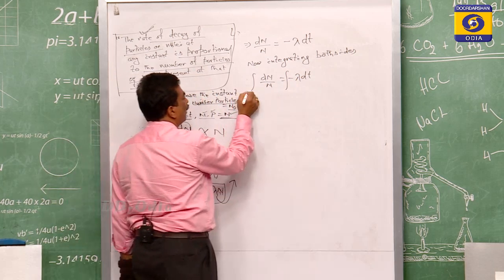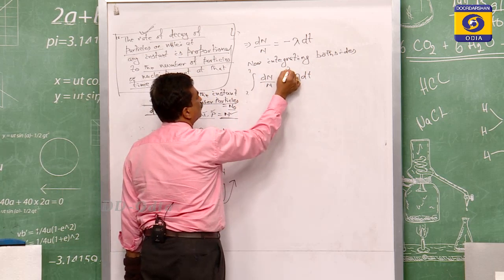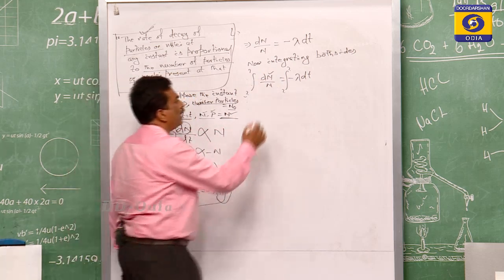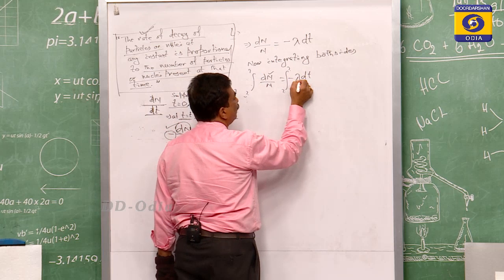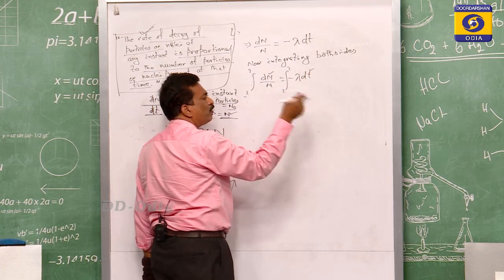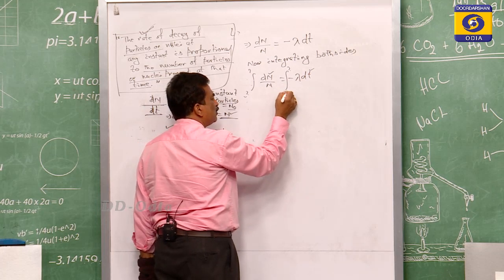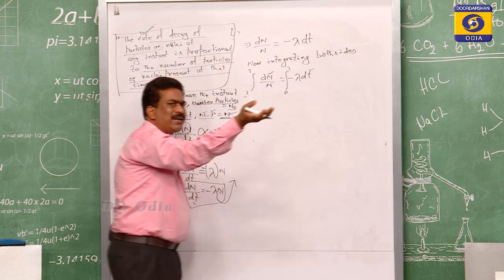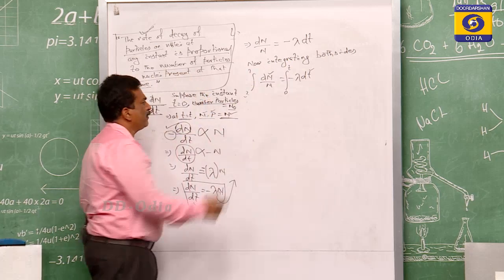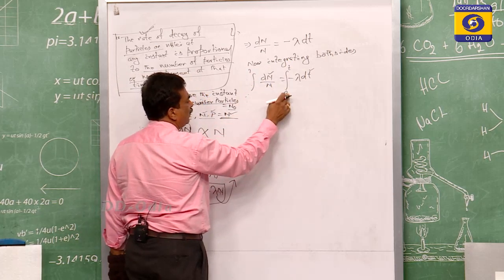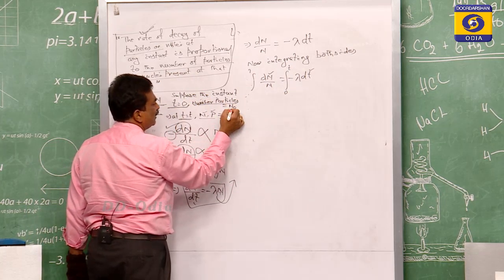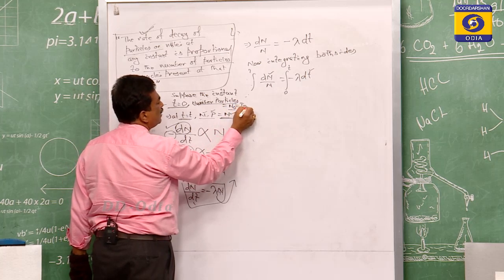When the integration is there, we have to give the limiting values. This is the limit for which variable? For the integrand N, and here the limiting value is for t. So first, take the time t when we started, t equals 0, and when we have gone to that instant, some time t. When time t is 0, the number of particles present is N0, which is the initial number of particles.